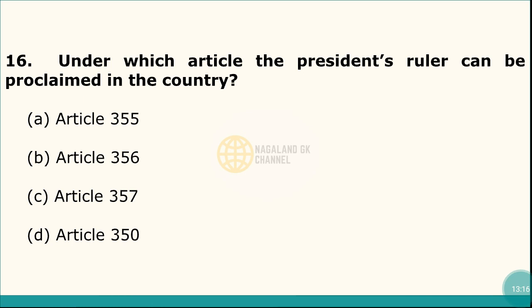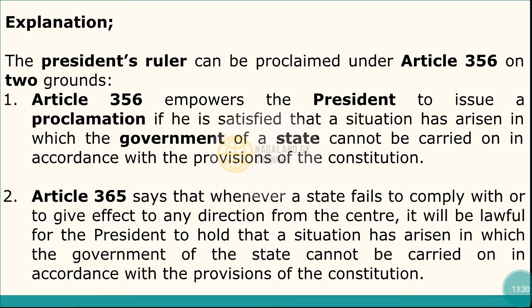And question number 16. Under which article the President's rule can be proclaimed in the country? And here the correct answer is option number B, Article 356. Here, the President's rule can be proclaimed under Article 356 on 2 grounds.